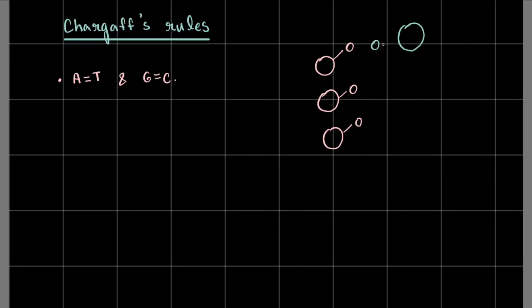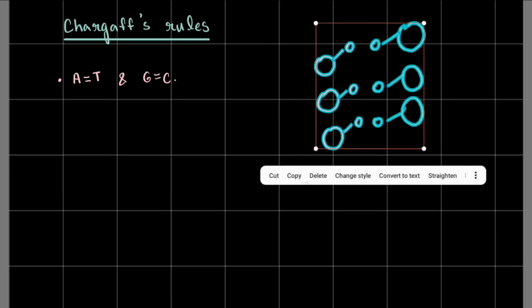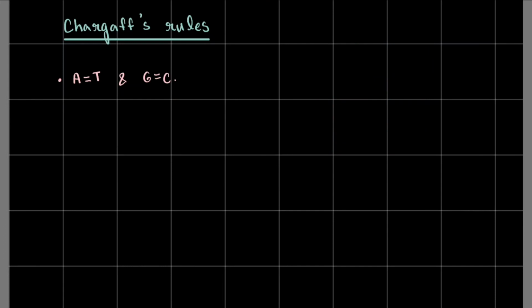So you'll see in a few minutes that adenine binds to thymine, right, by hydrogen bonds. So the amount of adenine and the amount of thymine are always equal in a given quantity of DNA, and the same goes for guanine and cytosine. What this basically implies is that adenine binds to thymine by means of hydrogen bonds, which we'll learn about later. But let's just say adenine binds to thymine and guanine binds to cytosine, which is why their amounts always have to be equal.